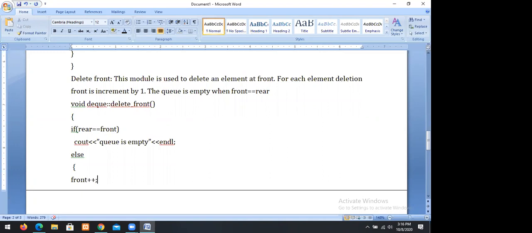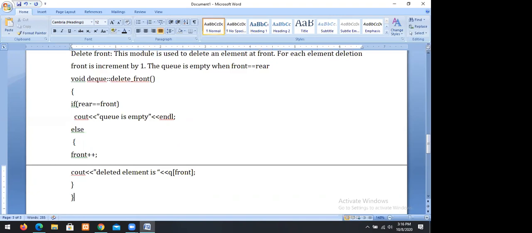The deleted element is Q of front. So this is one module. The delete front module is used to delete an element from the queue. When rear equals front, the queue is empty and we cannot delete. Otherwise, we can delete the element at the front side. So the front is incremented by 1 and we can assign.